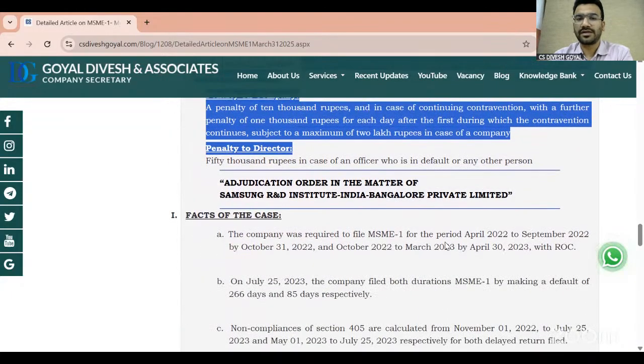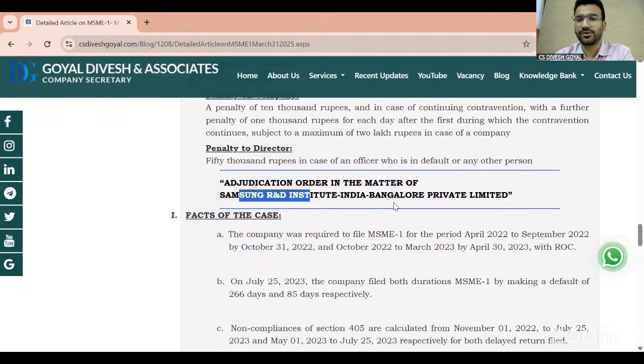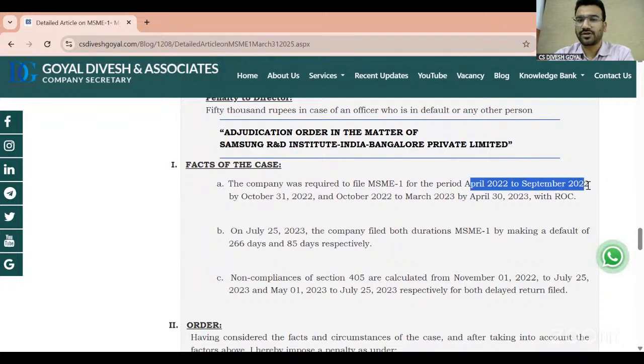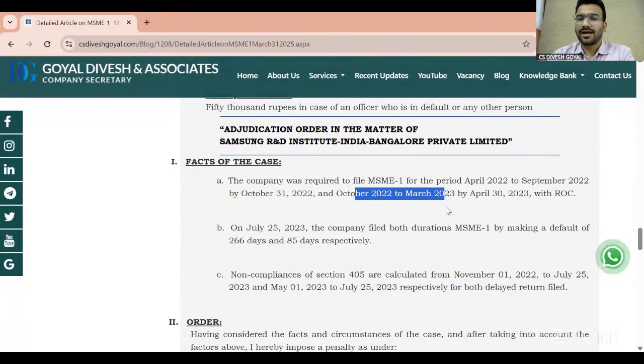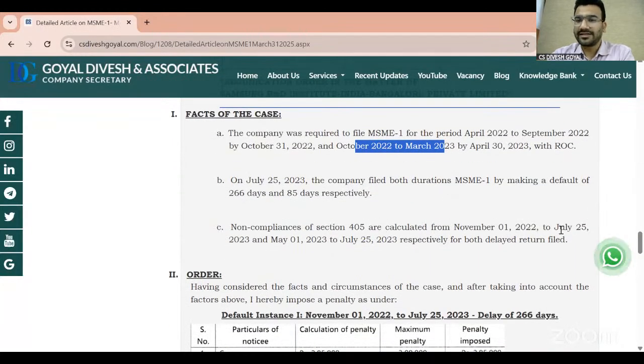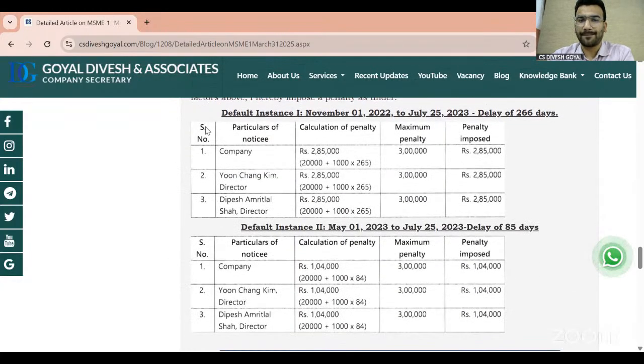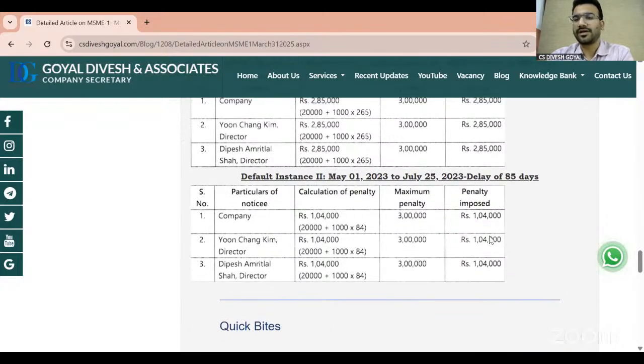I am referring to one case law also, Samsung R&D Institute India Bangalore Private Limited. In this case, the company filed two MSME forms with delay, for the period April to September 2022 and October to March 2022-23, with a delay of 266 days and 85 days. Then ROC Bangalore imposed a penalty of 2,85,000 on the company and 2,85,000 on the director for one form, and on the other form 1,04,000 each.